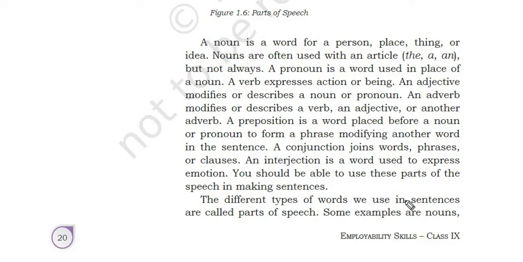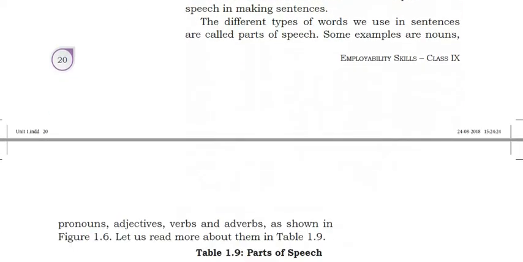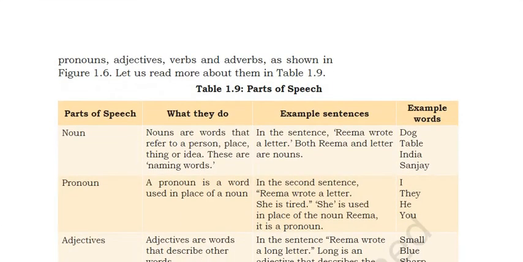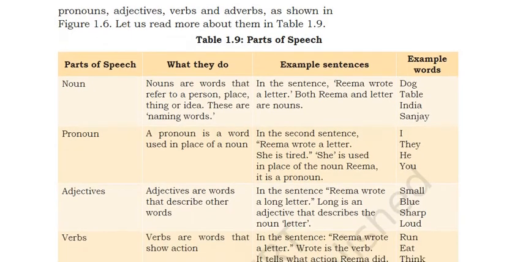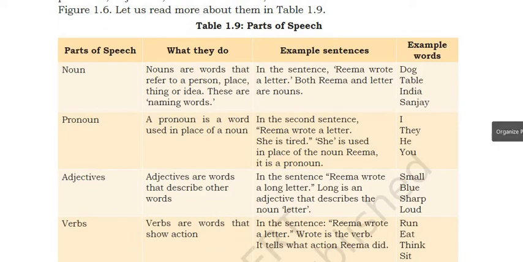Next, the different types of words we use in a sentence are called parts of speech, right? Some examples are pronoun, adjective, verbs, and adverbs. Okay. So let's discuss something from this tabular format. To understand anything, the main format is the tabular format. It is the best way to study anything, right?